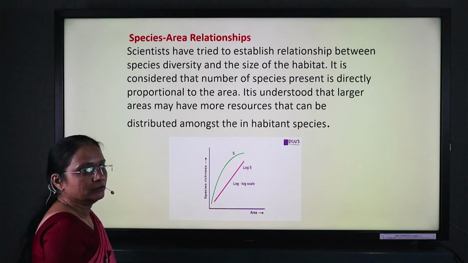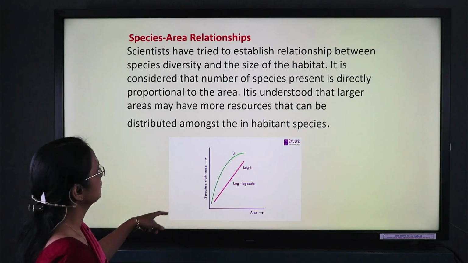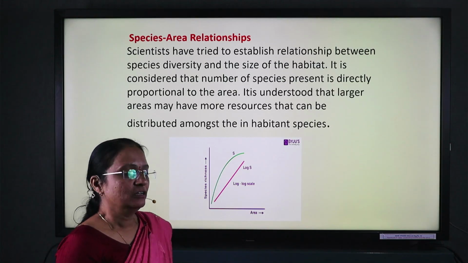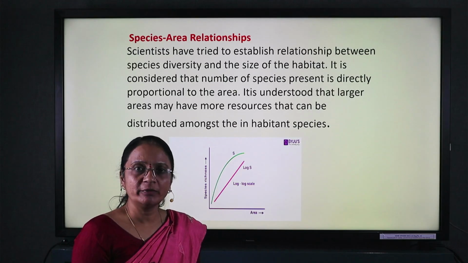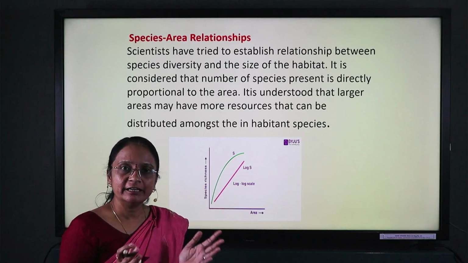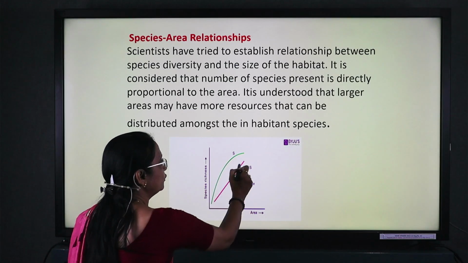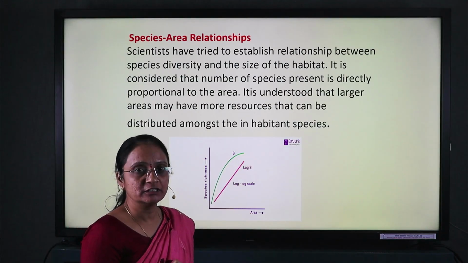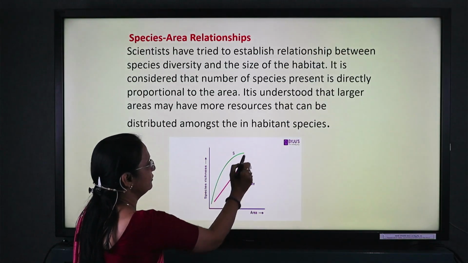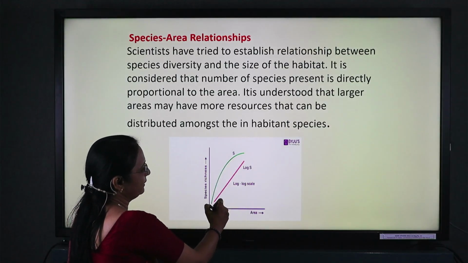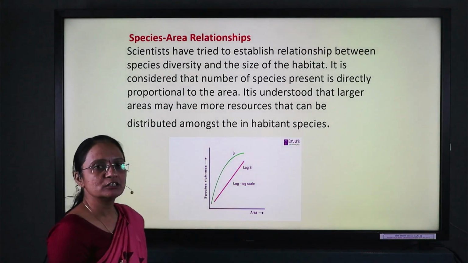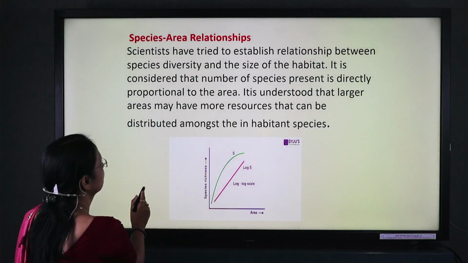Now here, this graph indicates the species-area relationship. Suppose a small area is there, automatically a small number of species grow. And if the area is increasing, automatically the number of species will increase. Here, this is an increasing graph, showing that when the area increases, the number of species also increases.